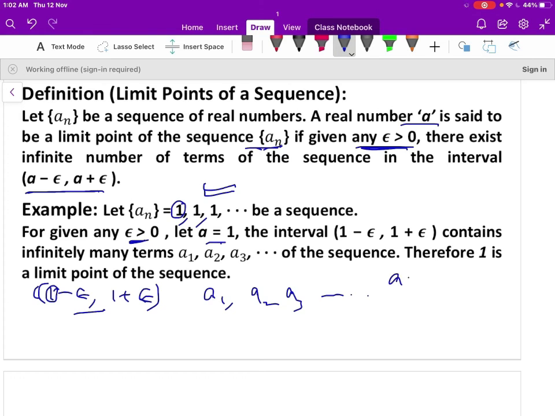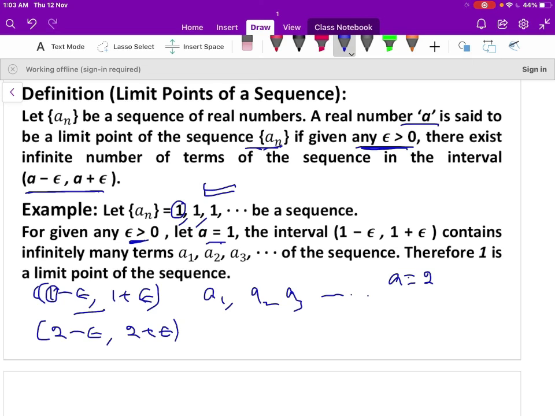Let us check whether a equal to 2 is a limit point of the given sequence or not. So let us construct the interval (2 minus epsilon, 2 plus epsilon).